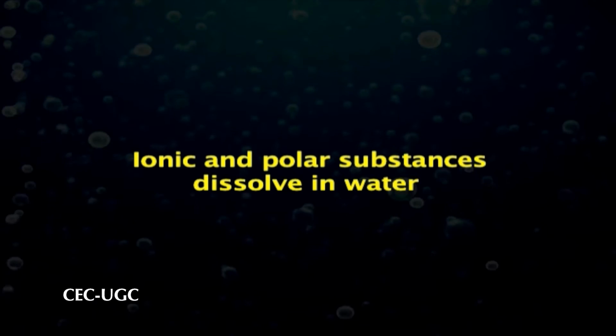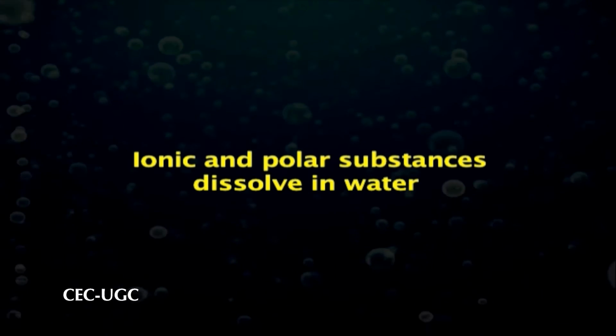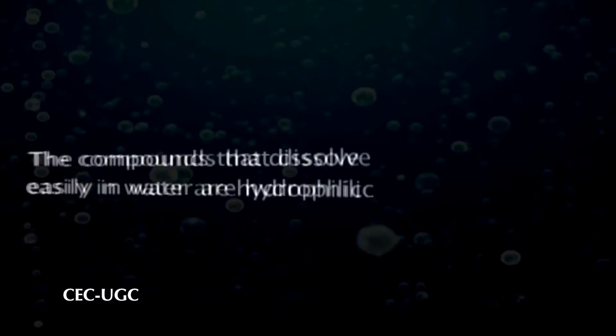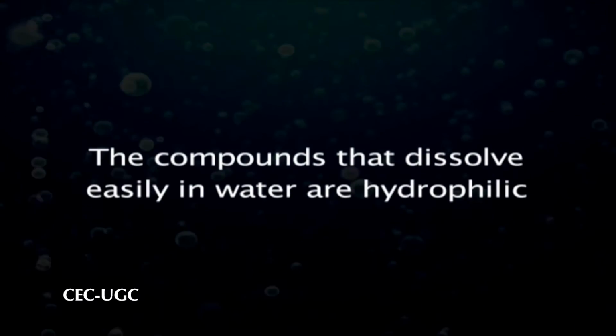Ionic and polar substances readily dissolve in water. Since water is a polar solvent, it readily dissolves most biomolecules, which are generally charged or polar compounds. The compounds that dissolve easily in water are hydrophilic.